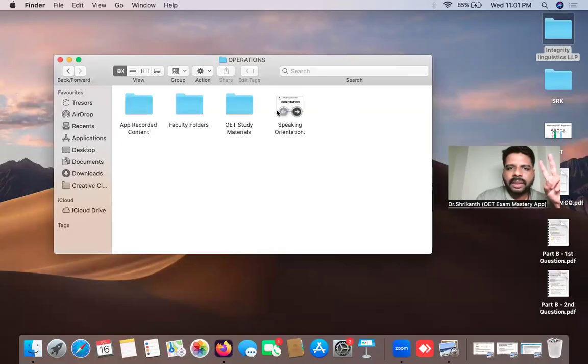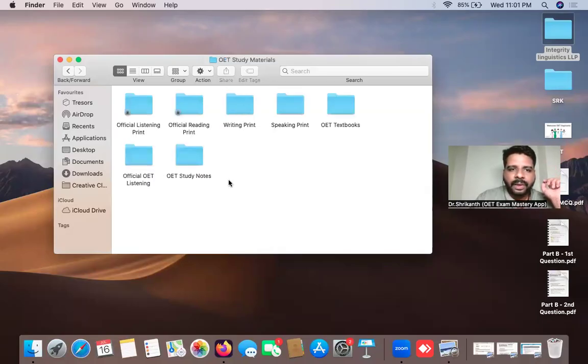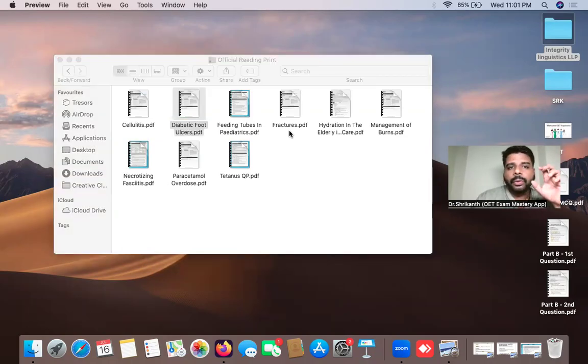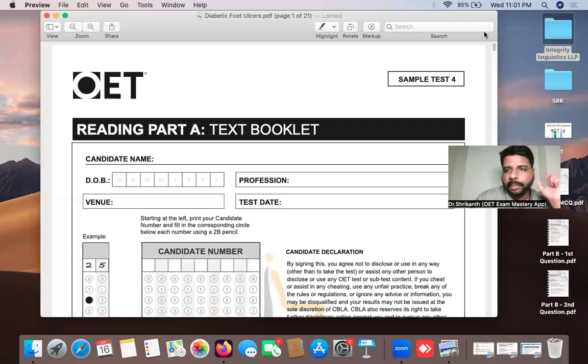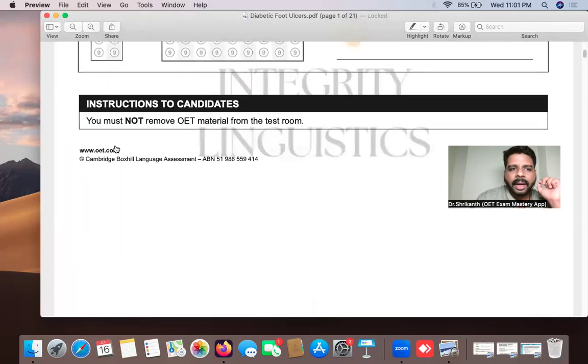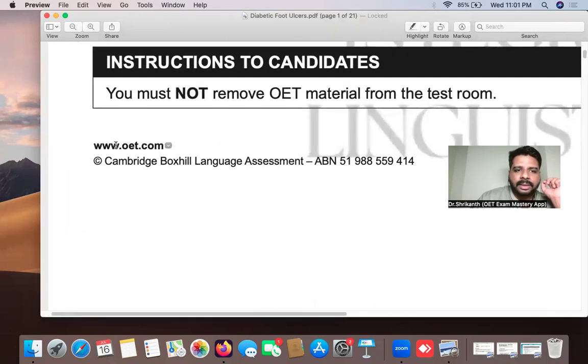Okay. So the first important information is that when you're doing an OET reading, those who have written the OET before, you know, this is how your OET question paper looks like. Okay. This is exactly how your OET question paper looks like. And you can see over here, there is this logo, Cambridge Boxall Language Assessment. Okay.